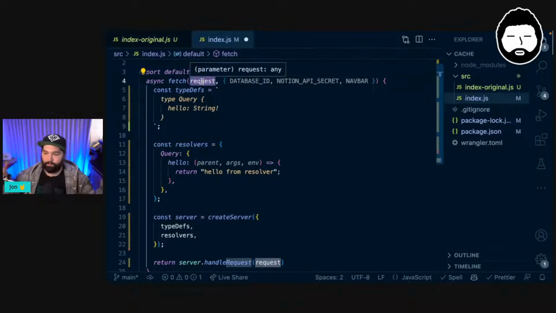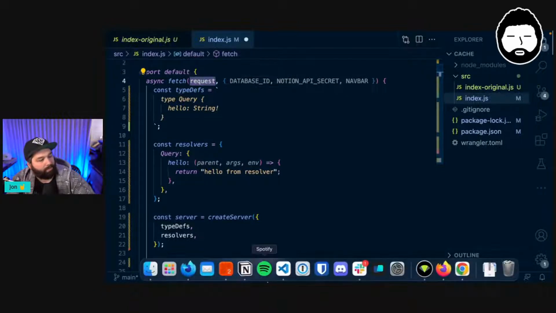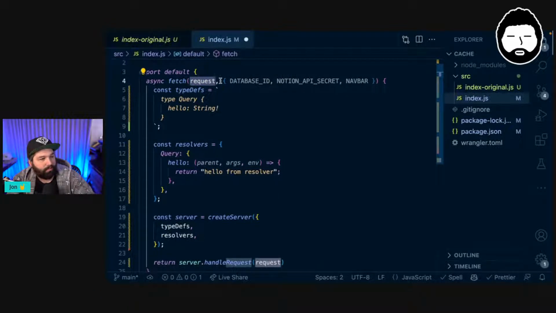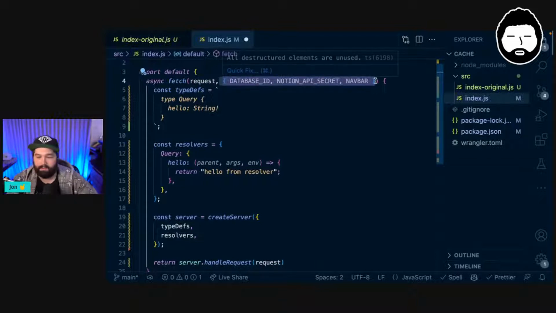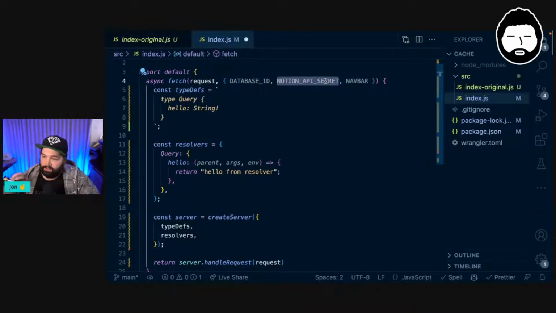We want that full request because it's rich with all kinds of juicy information. So we pass in that request, and then we also want to pass in all of these bits that we get as part of our environment. This is where Cloudflare injects anything that we're going to need: our environment variables and our KV stores. Here, database ID and Notion API secret are two environment variables, and then NavBar is our KV store.